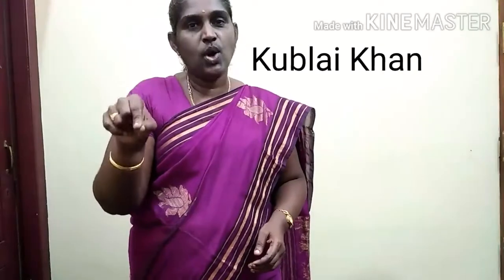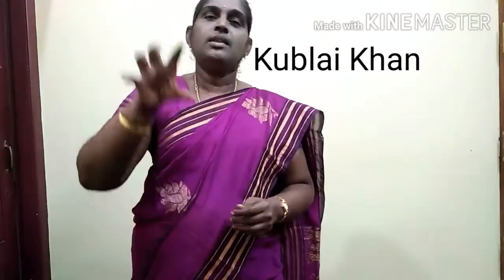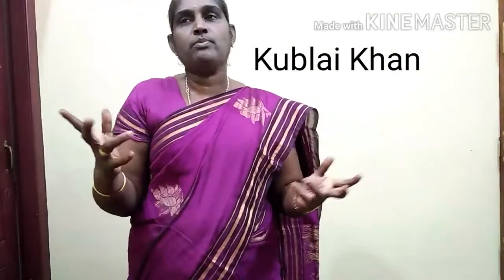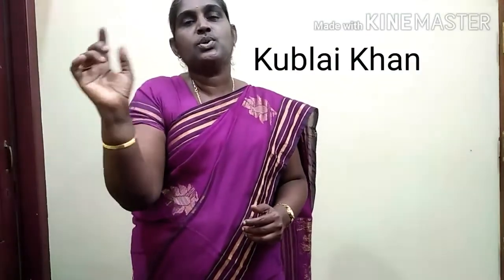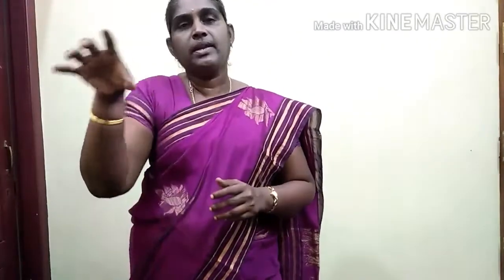In 1252, Mangu Khan became the greatest Khan, and he appointed Kublai Khan as the governor of China. The Mongol presence spread from one end of Eurasia to another. Europe and Asia together are known as Eurasia.